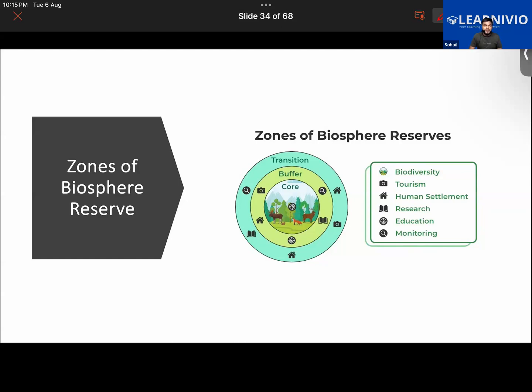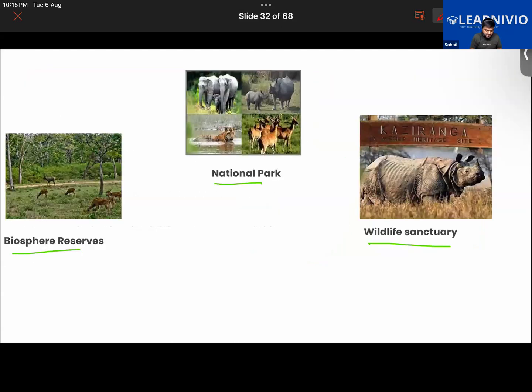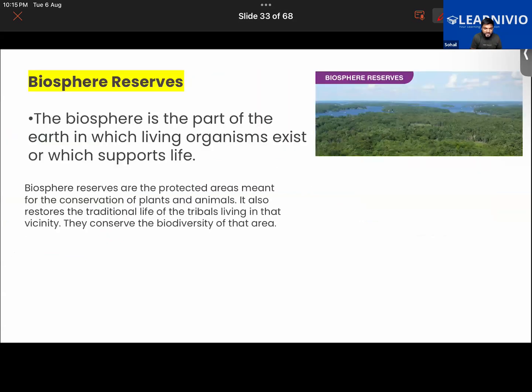Getting it? So the biosphere reserve will be the largest area out of all. It will be larger than the national park and wildlife sanctuary. So out of the three, this is the largest area meant for conservation of wildlife. Got this? Okay now.